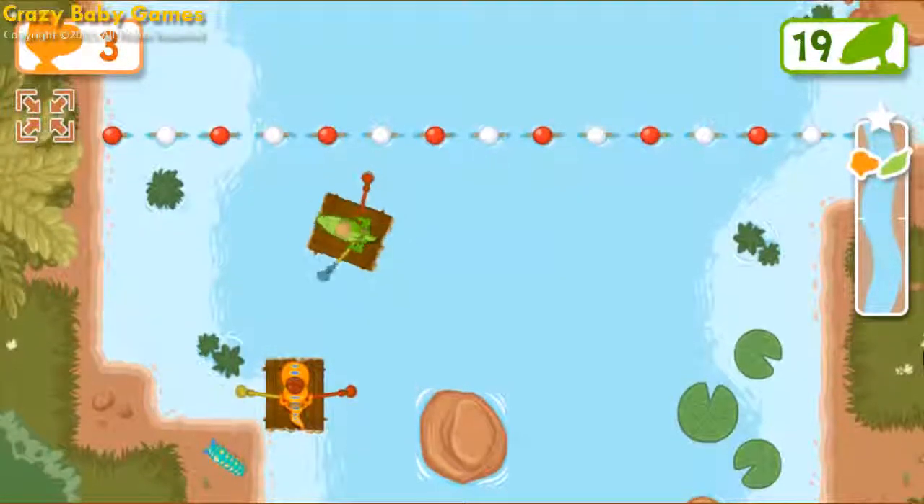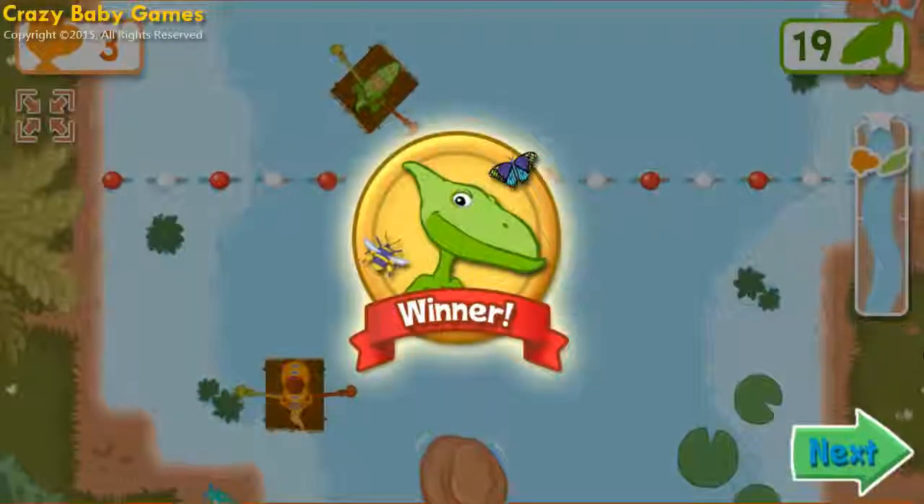Great job! Dawn found the most insects this time.